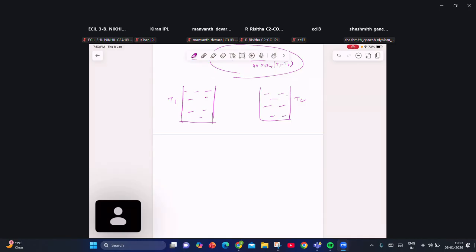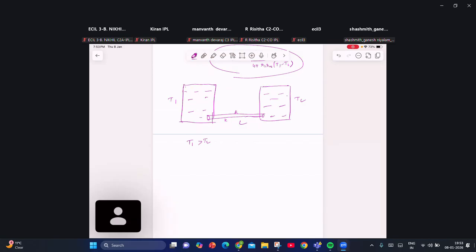These two are joined by a rod whose length is L. Cross-sectional area of the rod is A, whose coefficient of thermal conductivity is K. If T1 is greater than T2, these are closed.